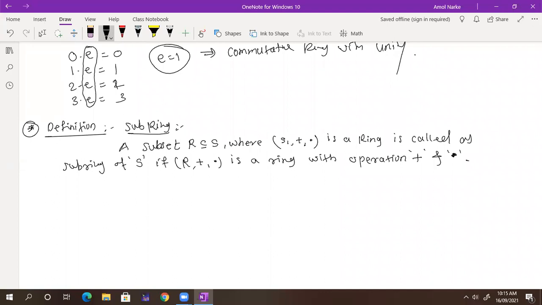So you can take a subset of S. S is a set of rings. So you can take any ring.